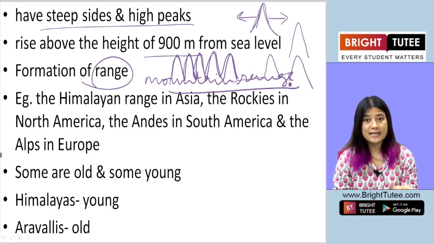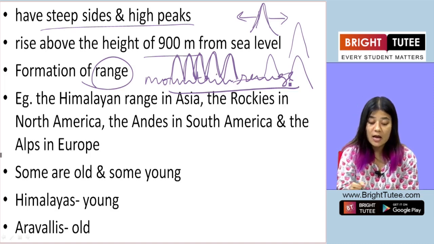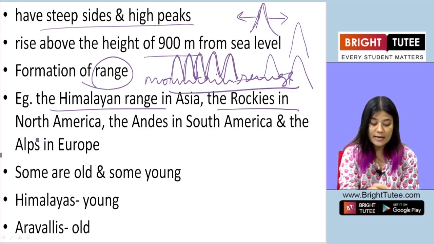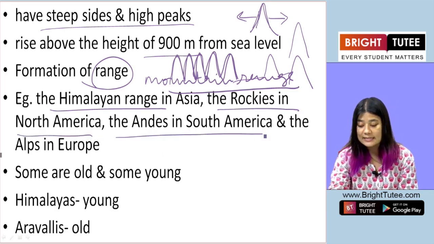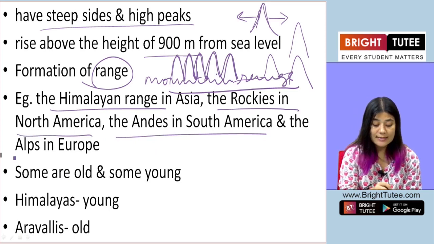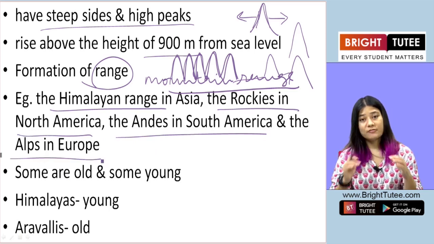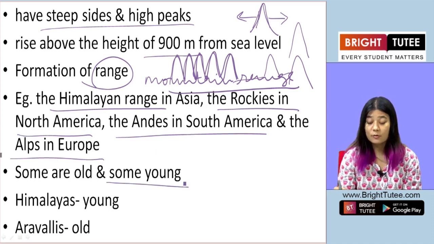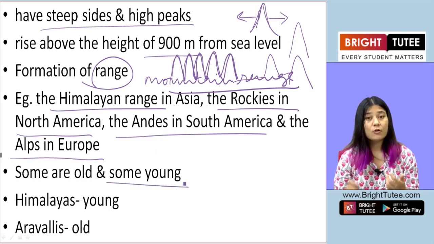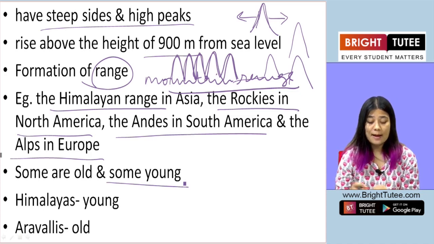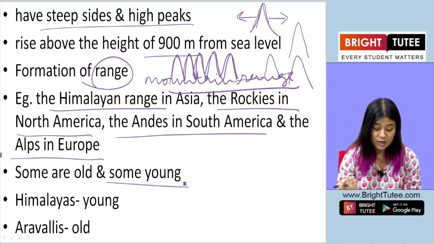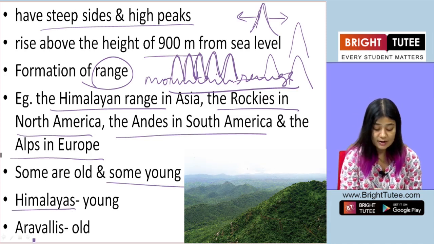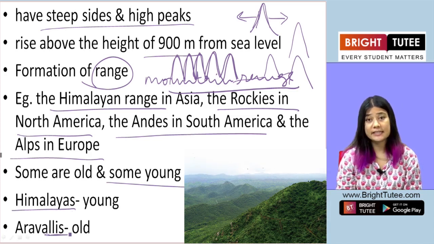Okay, so some examples of mountain ranges are the Himalayan mountain range in Asia, the Rockies in North America, the Andes in South America, and the Alps in Europe. Now these mountain ranges, some of them are old, some of them are quite young. Okay, so the best example of a young mountain range is the Himalayas, and the old mountain range is the Aravalli range in India.